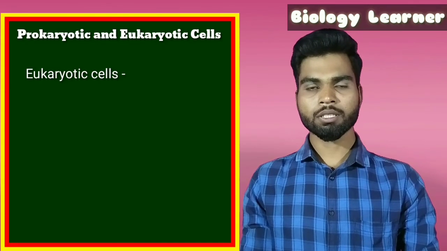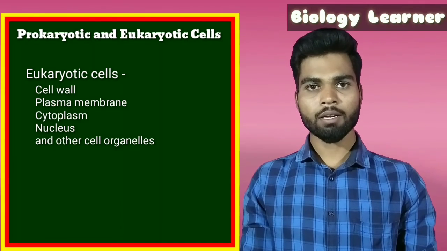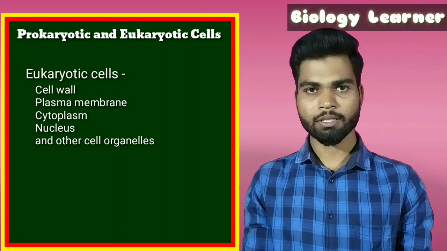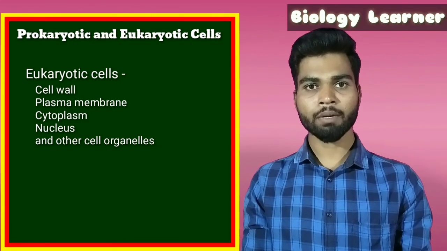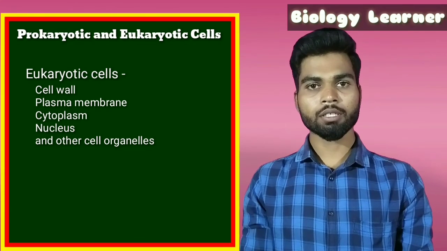Eukaryotes consist of cell wall, which is absent in animal cells, cytoplasm, plasma membrane, nucleus, and other